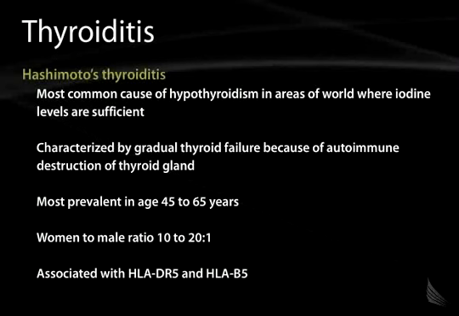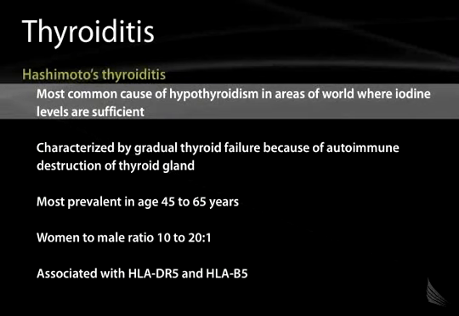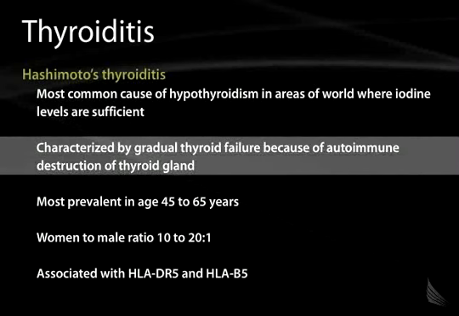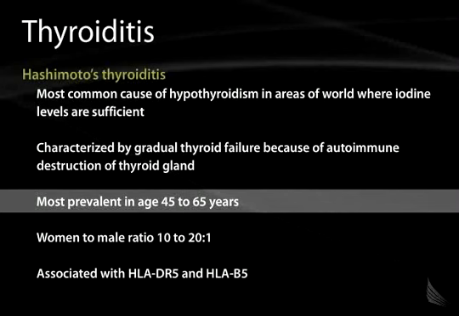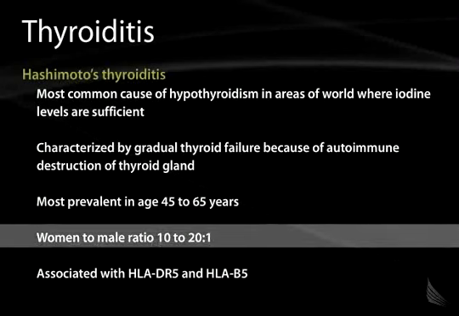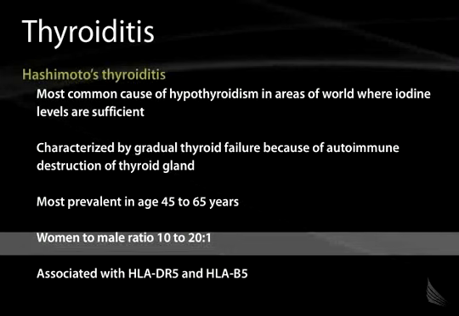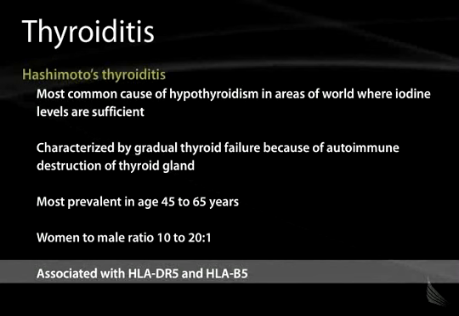Hashimoto's thyroiditis is the most common cause of hypothyroidism in areas of the world where iodine levels are sufficient, for example, Europe and the United States. It's characterized by gradual thyroid failure because of autoimmune destruction of the thyroid gland. It's prevalent in adults aged 45 to 60, and it's much more common in women than men. The ratio of females to males is typically 10 to 20 to 1. It's associated with HLA-DR5 and HLA-B5.